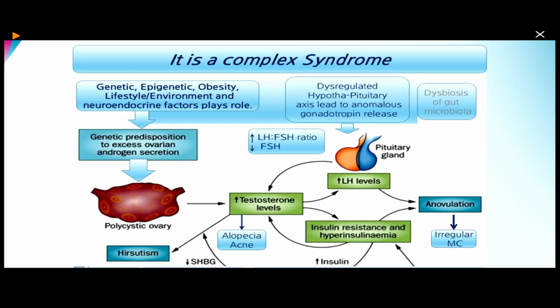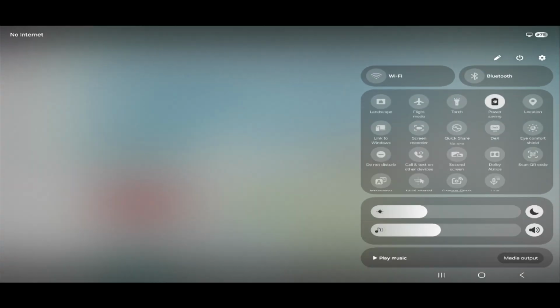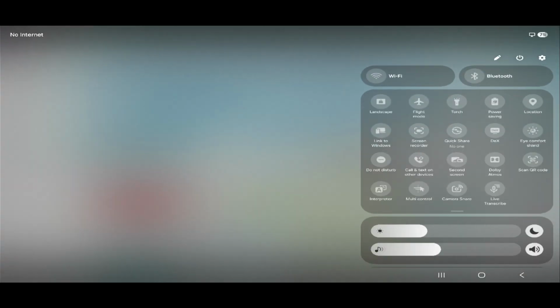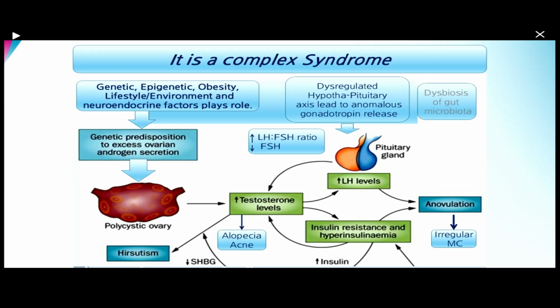The main pathophysiology surrounding PCOS is insulin resistance. As we know, insulin resistance drives all parameters of metabolic syndrome.